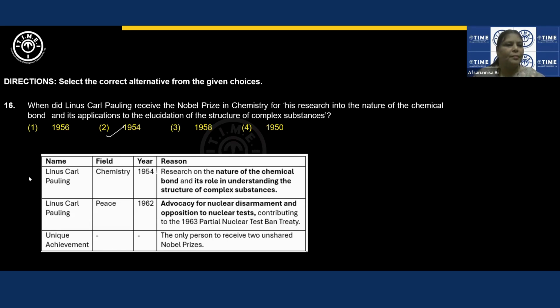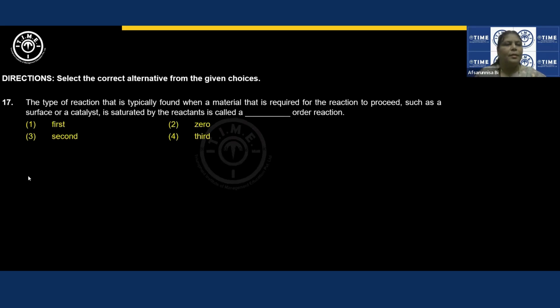Next question. The type of reaction that is typically found when a material that is required for the reaction to proceed, such as a surface or a catalyst, is saturated by the reactants is called a dash order reaction.